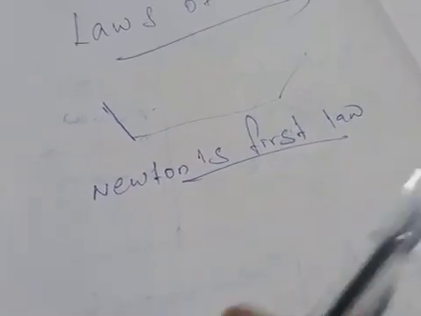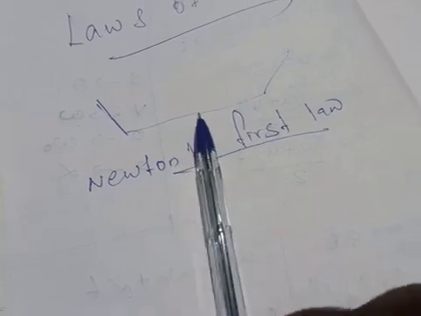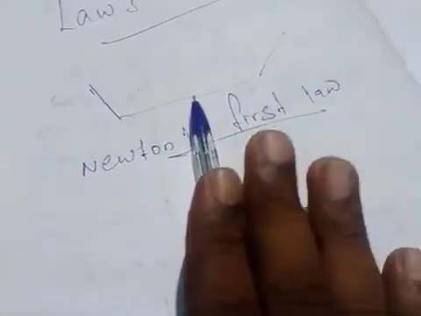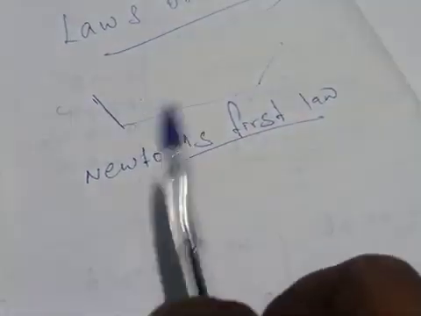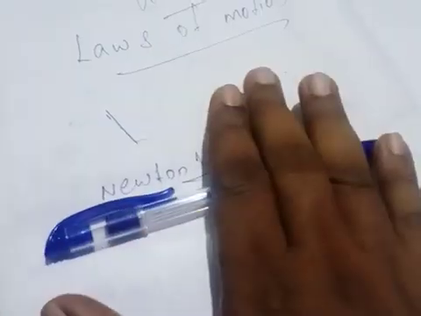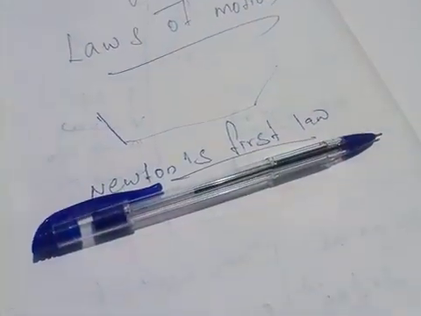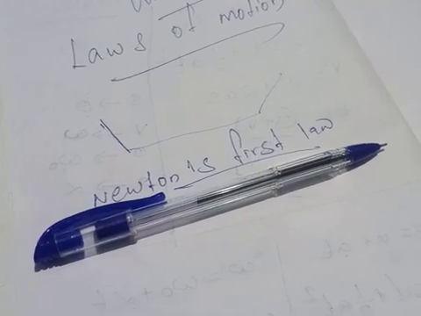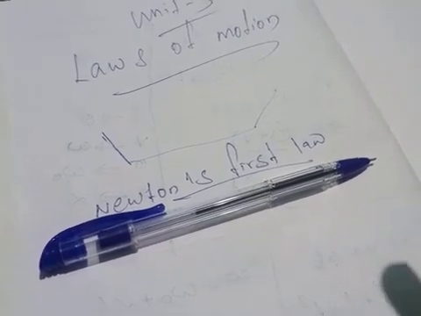So suppose there is an object which is kept at rest, it will continue to stay at rest. Assume that there is a ball moving, it will move in a straight line. If it is at rest, it will stay at rest. If it is moving, it will keep moving. Galileo said this through his last experiment.